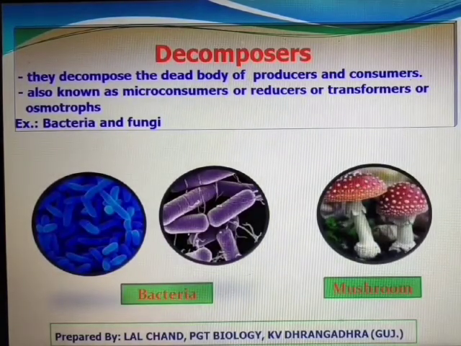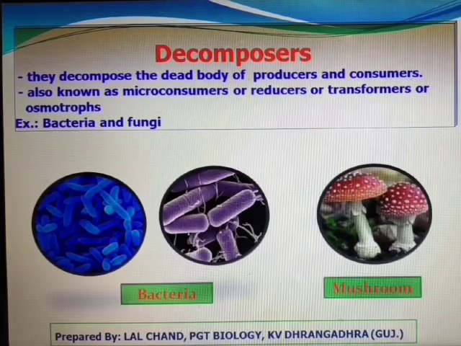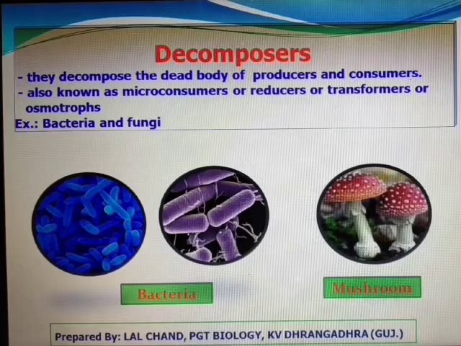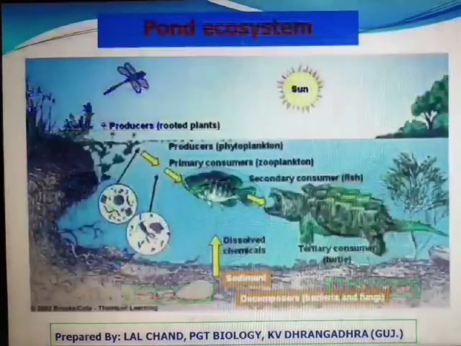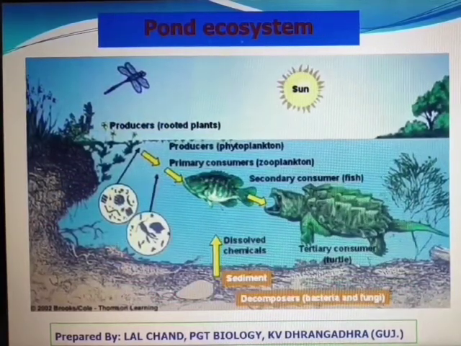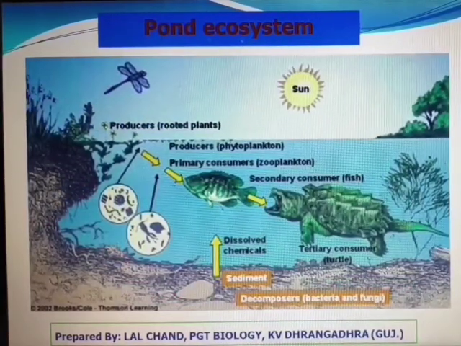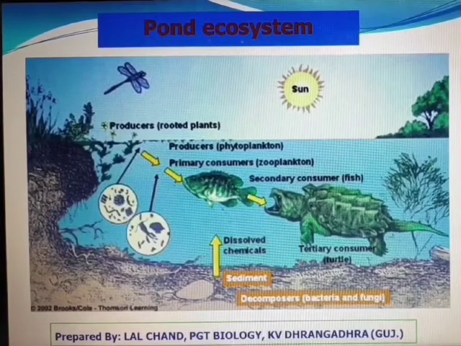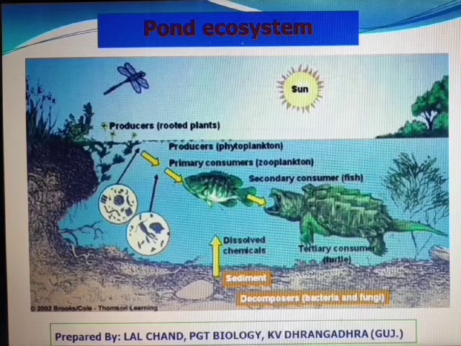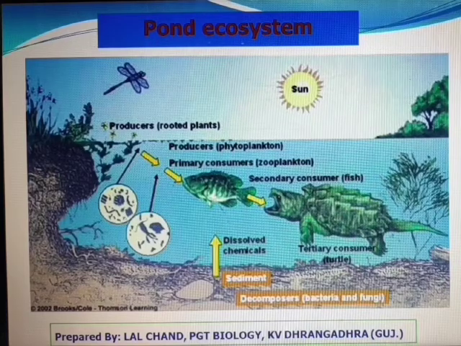That's all about the components of an ecosystem. Now we will discuss about the components of a pond ecosystem to understand the self-regulation of a natural ecosystem. In a pond ecosystem, abiotic and biotic components are interacting, interconnected to each other, sustaining the life.